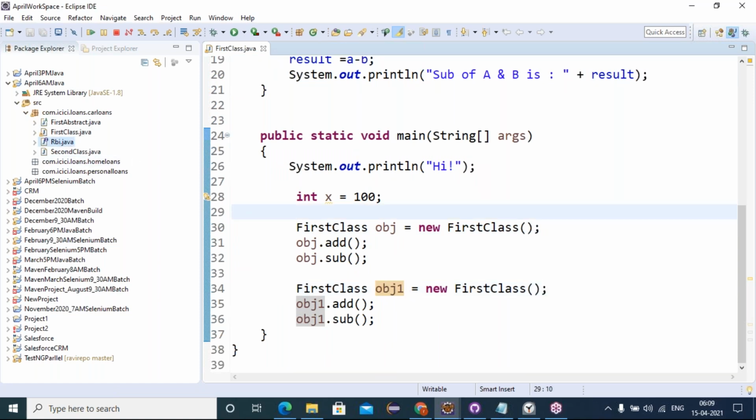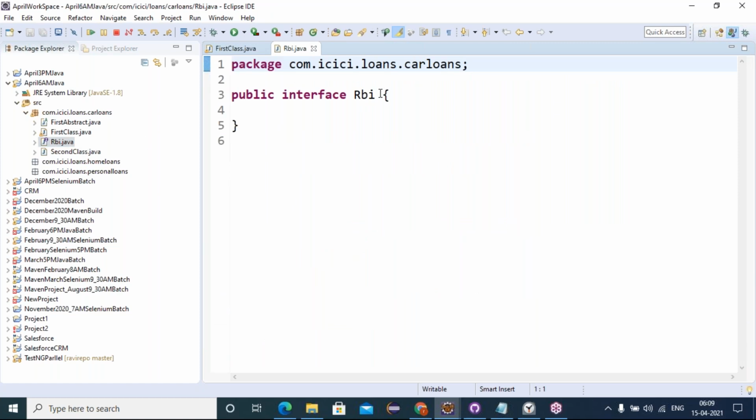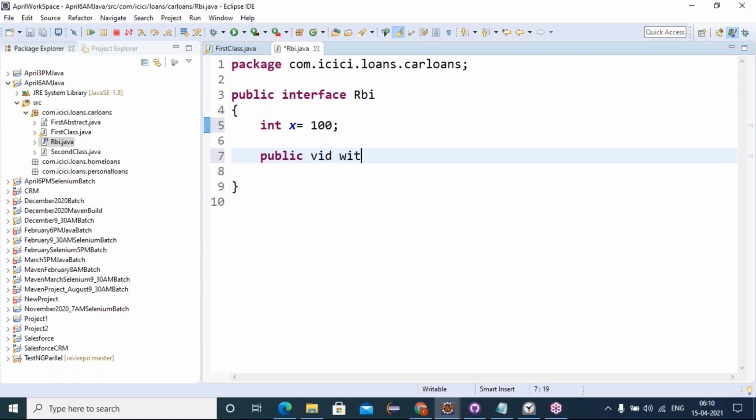Now we'll talk about interface. An interface contains properties and behaviors. So int x equal to 100 is a property, and a behavior is public void withdraw.